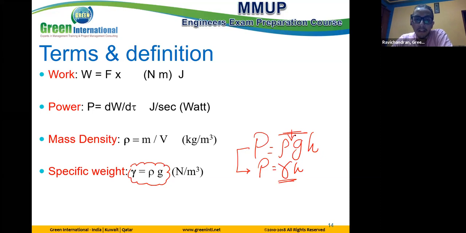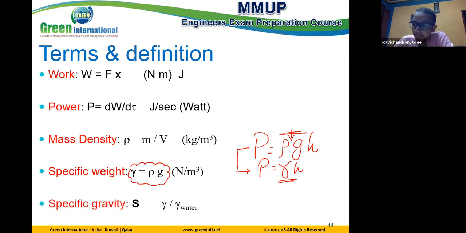For this one, the unit is Newton per meter cube, not kilogram, Newton per meter cube. The mass density is represented per pound mass, but the specific weight is represented per pound force. This is as a British unit, because the equivalent of Newton in the British system is pound force.